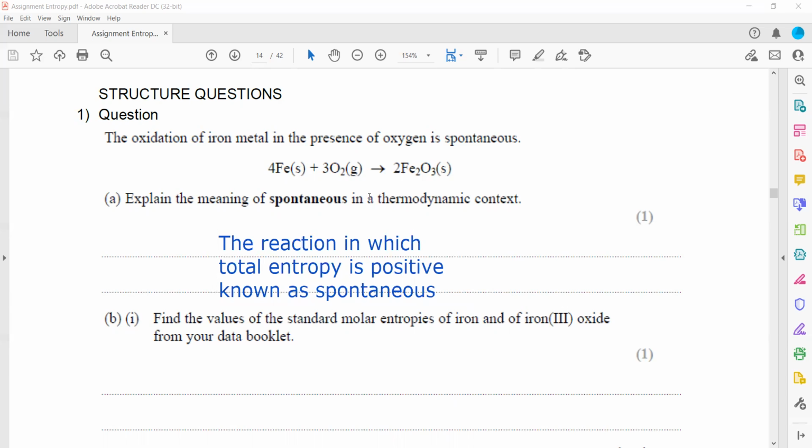Find the value of the standard molar entropy of iron(III) oxide from a data booklet. So you have to use a data booklet to work out these values of entropy. I will write it directly because we'll use it in the calculation: 27.3 for iron and 87.4 for iron oxide.